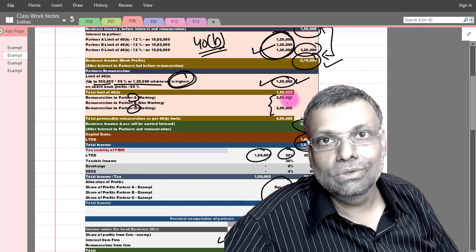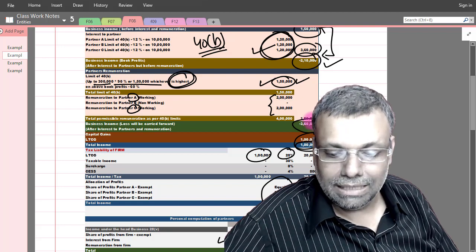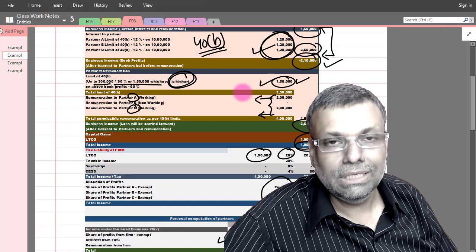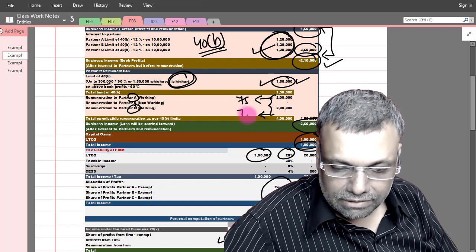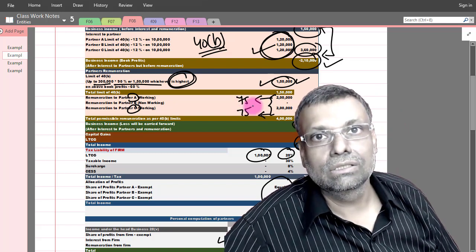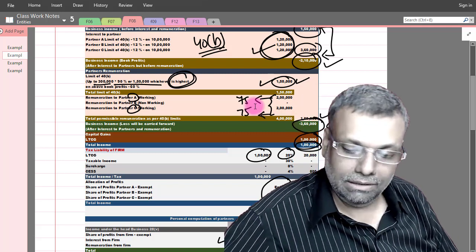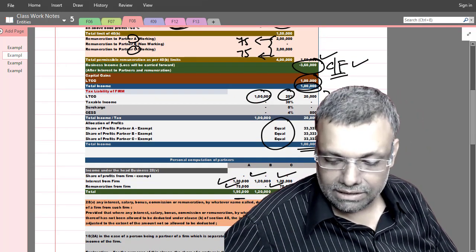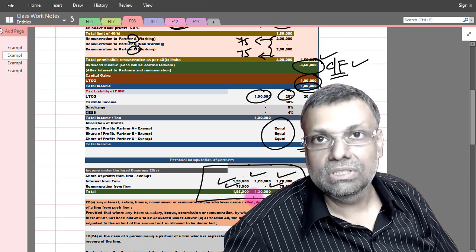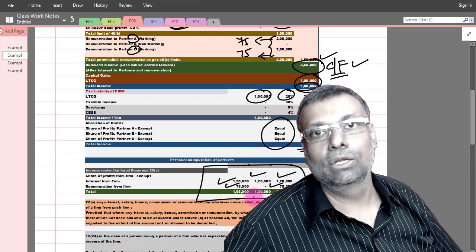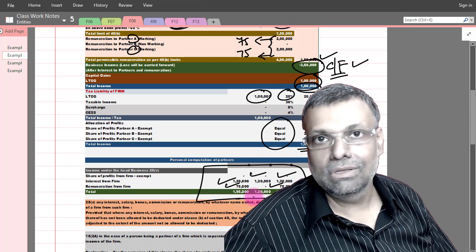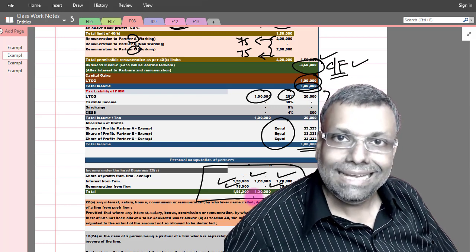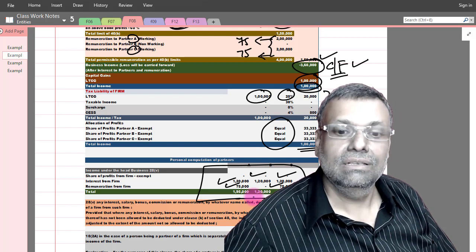Though they were getting 2 lakhs of rupees, now I'll have to convert 1,50,000 into the same ratio, so it was equal. So I will say 75,000 is the deduction with respect to the respective partners, and that 75,000 I'm showing as income. This is my total personal computation of the respective partners. Whatever share of profit you get is anyway going to be eligible for exemption in that particular category.